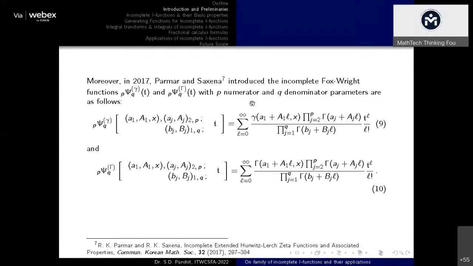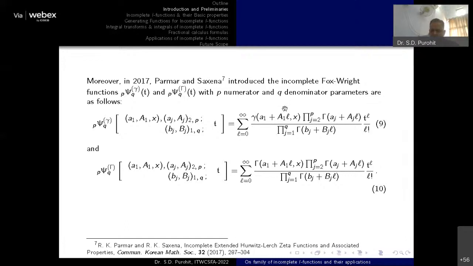Okay. So again, you can see there are two Fox-Wright functions, one of the lower category and another of the upper category. Okay, and these are the two definitions available with that. So always you can see one single parameter will be replaced by the incomplete gamma function only. The change is this one only, but these have a number of applications.